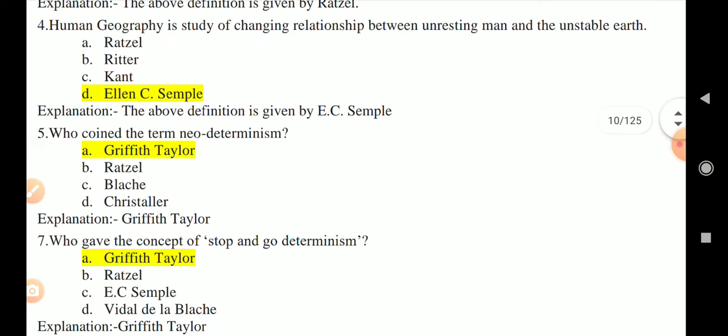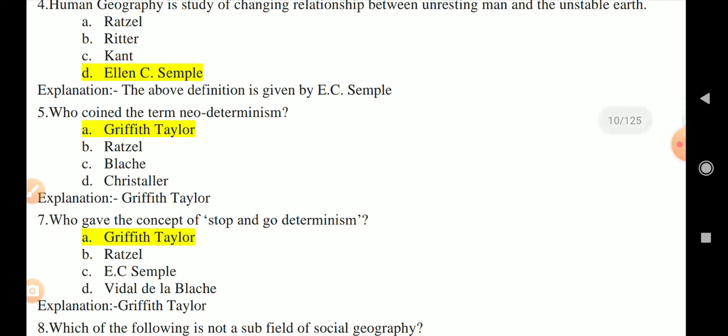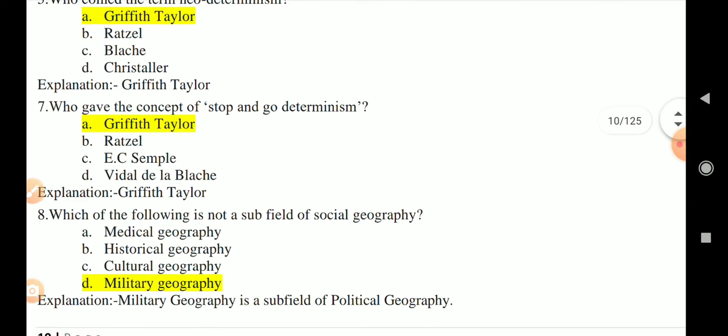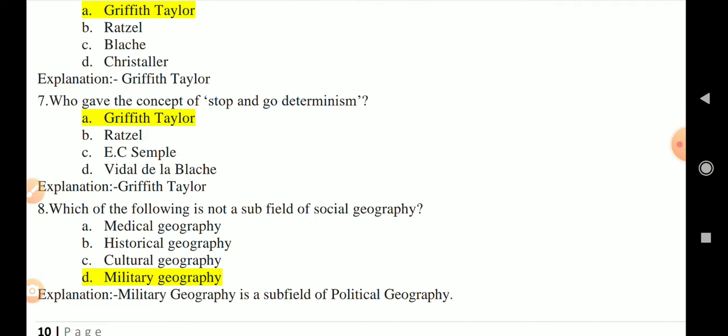Question number 5, who coined the term neo-determinism? So, the term neo-determinism was given by Griffith Taylor, and neo-determinism is also known as stop and go theory. Who gave the concept of stop and go determinism? So, this concept or this theory has been given by Griffith Taylor.